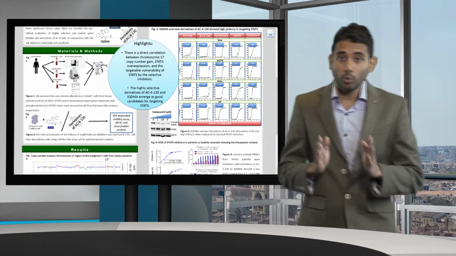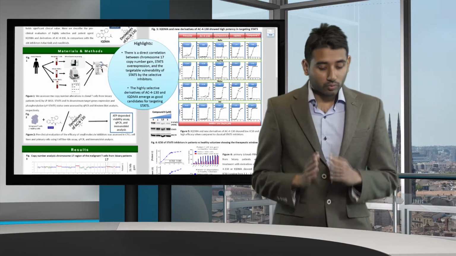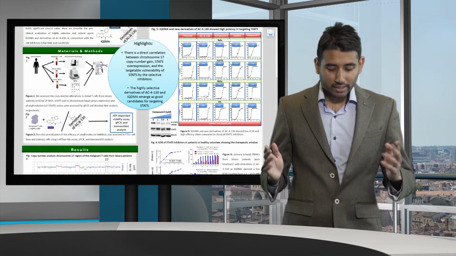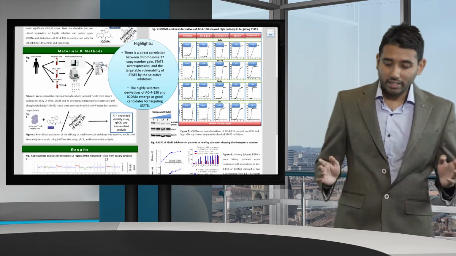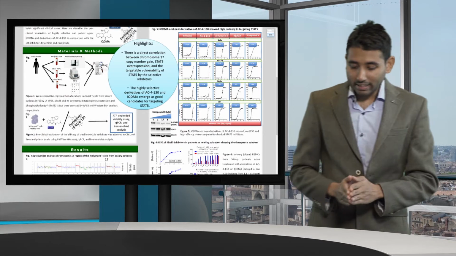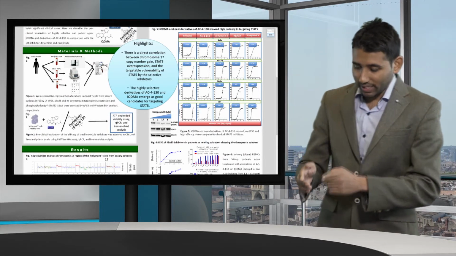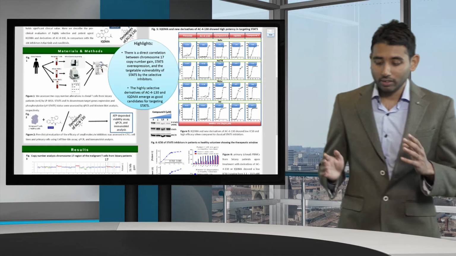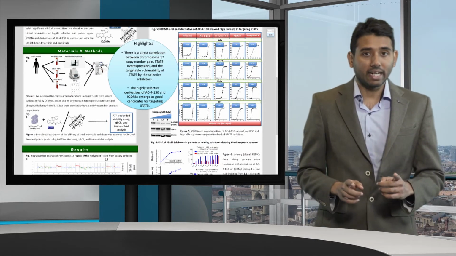there is a direct correlation between chromosome 17 copy number gain, STAT5 overexpression, and the targetable vulnerability of STAT5 by selective inhibitors. And these highly selective derivatives of AC4130 and IQDMA emerge as good candidates for targeting STAT5.